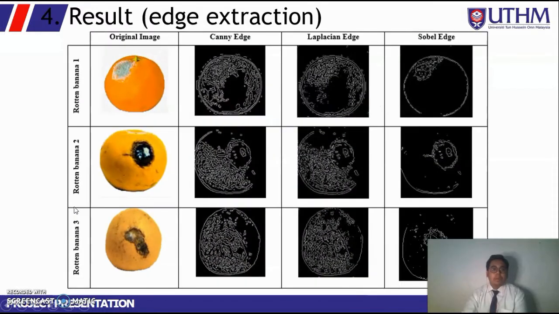Next, for the rotten oranges with the 3 different methods used in edge extraction, we can see that in Canny edge and Laplacian edge, there is a lot of noise and it cannot be differentiated whether the fruit is rotten or fresh. But in the Sobel edge method, we can see that the edge only focuses on the rotten parts.